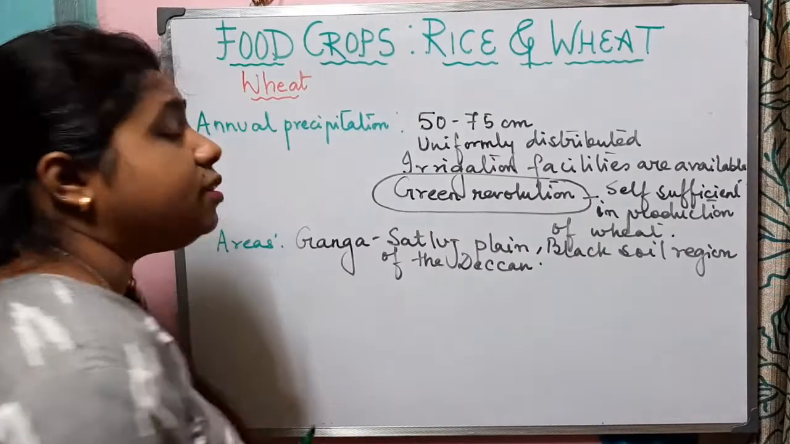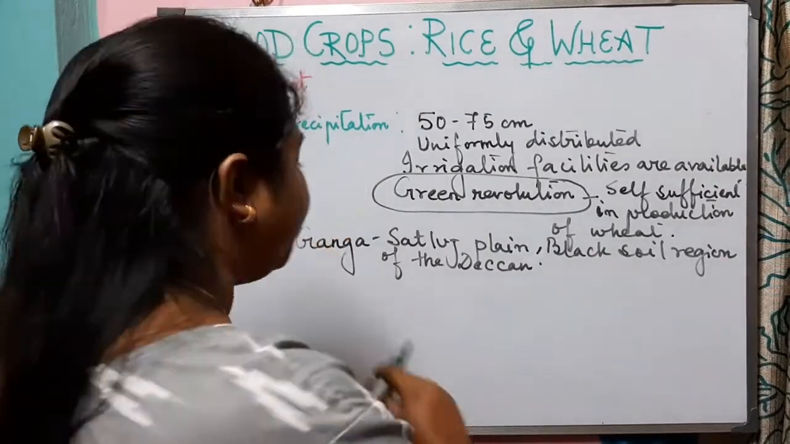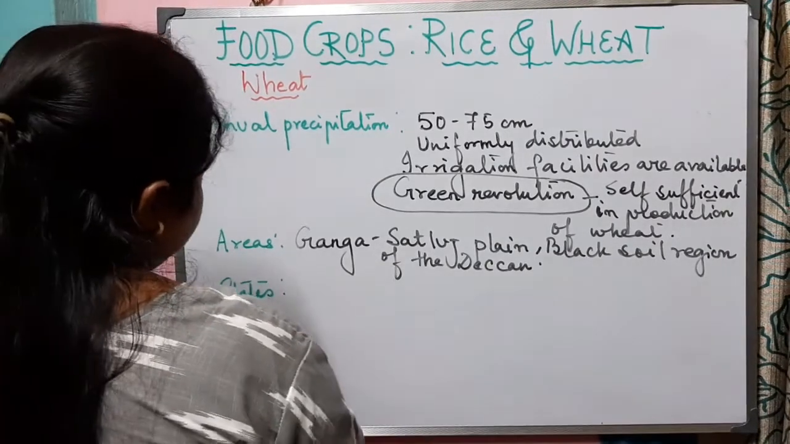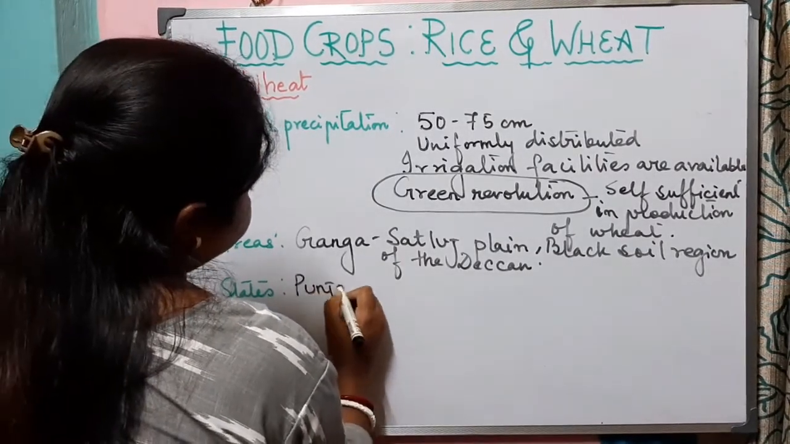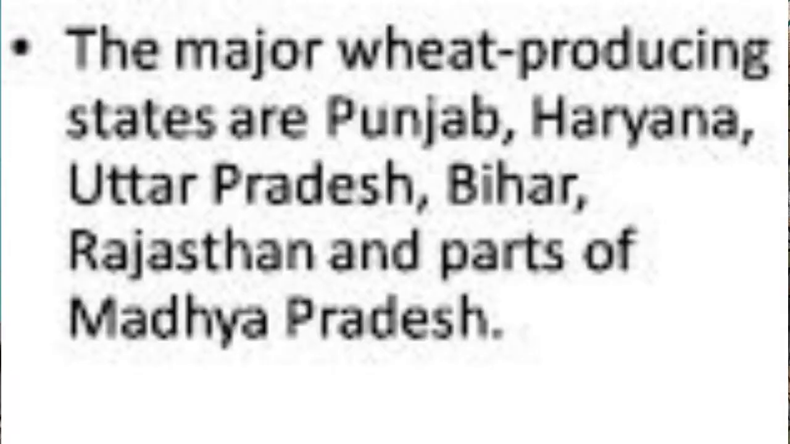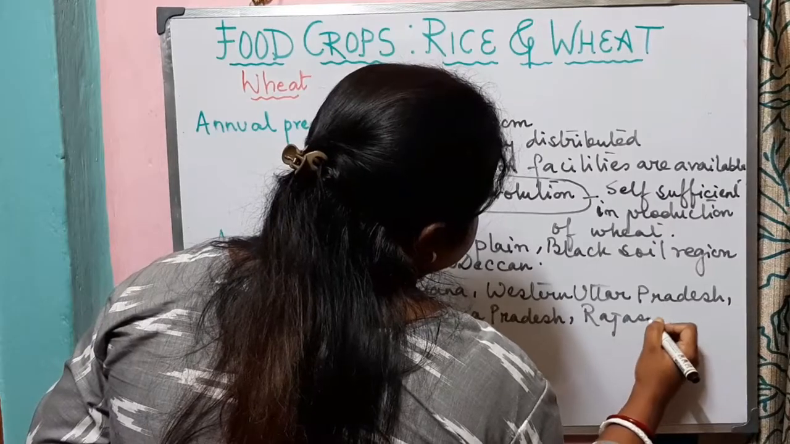Now let us know which are the states that dominate in the production of wheat. Punjab, Haryana, Western Uttar Pradesh, parts of Madhya Pradesh, and Rajasthan.